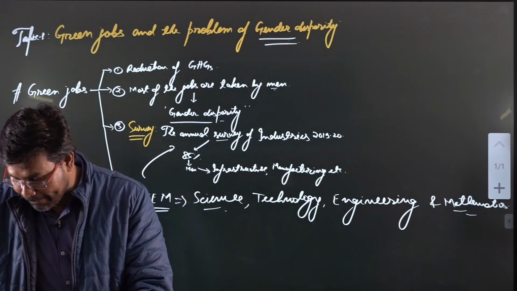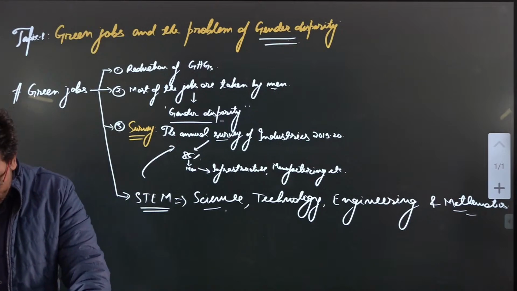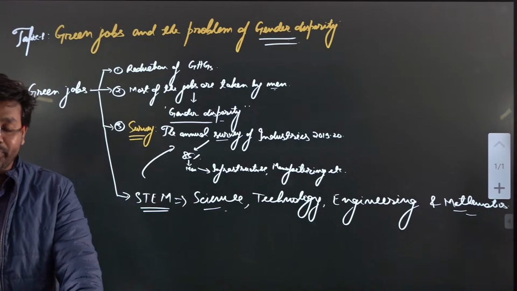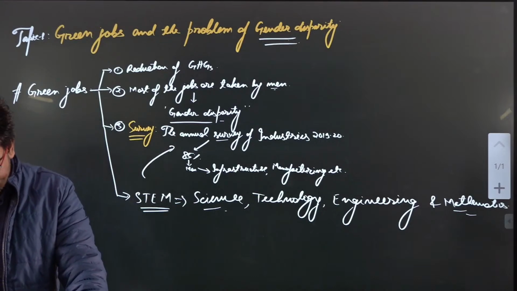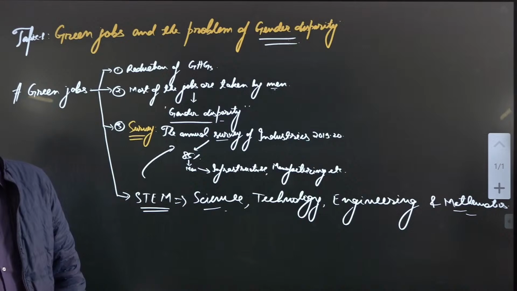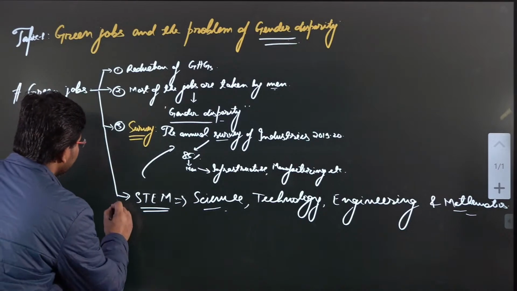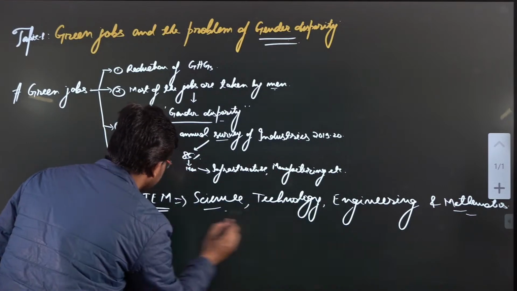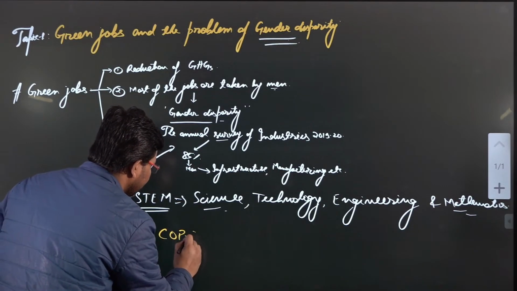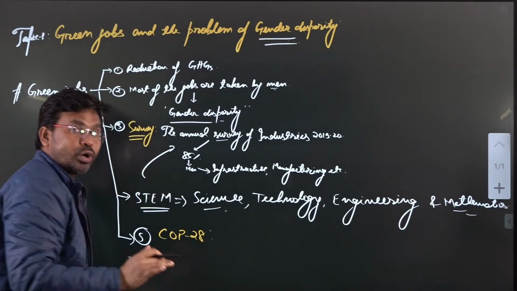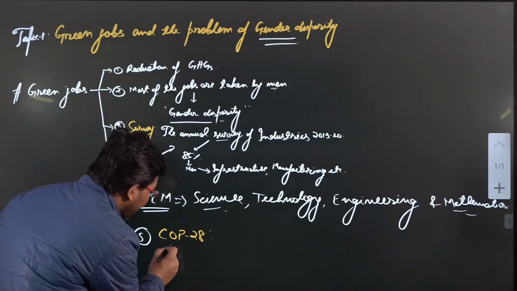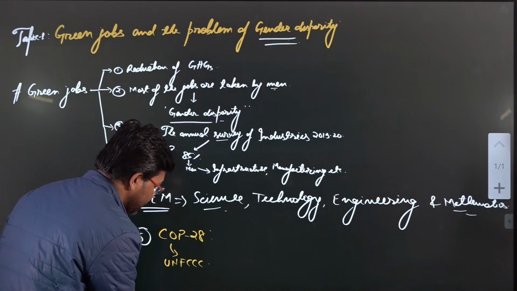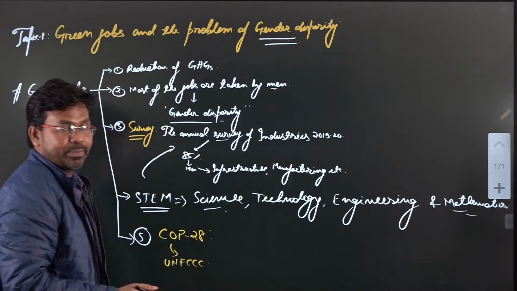In this article they have also mentioned a kind of high level dialogue, and this high level dialogue is known as the Gender Responsive Just Transition and Climate Action Partnership. So what has happened? There was COP28. COP means Conference of Parties. These Conferences of Parties are held under the United Nations Framework Convention on Climate Change, in short known as UNFCCC.